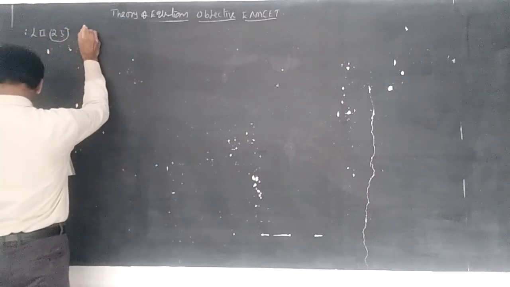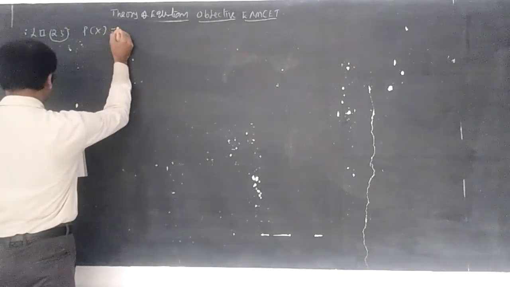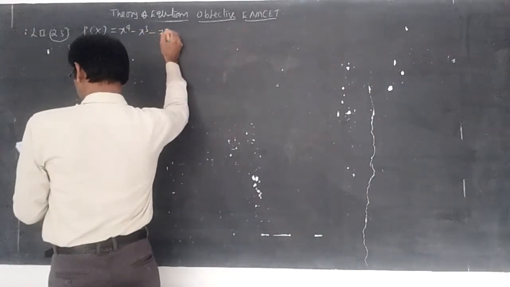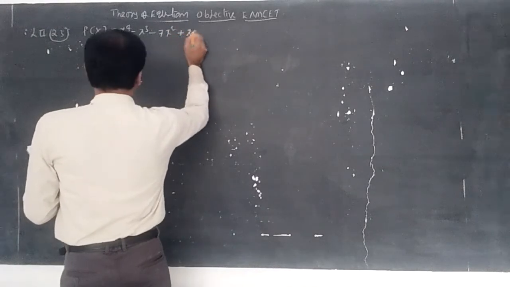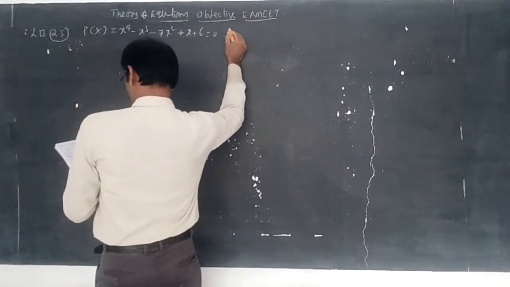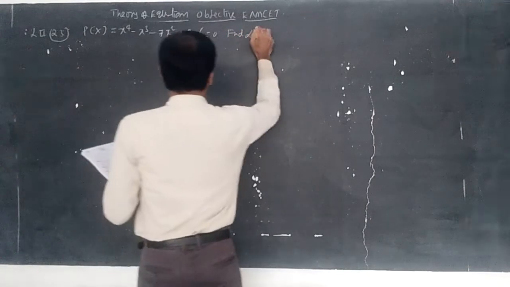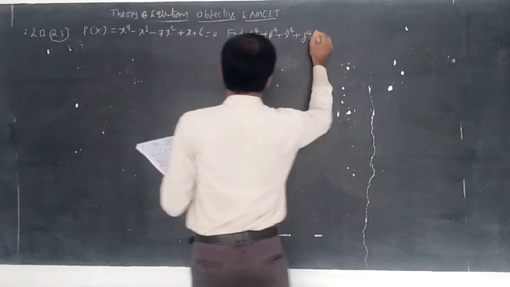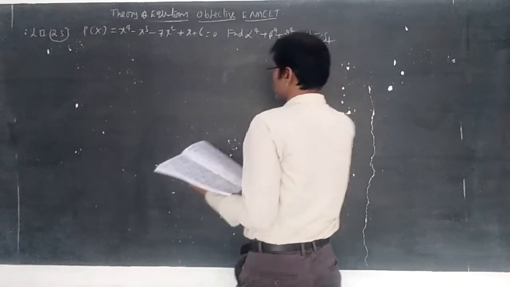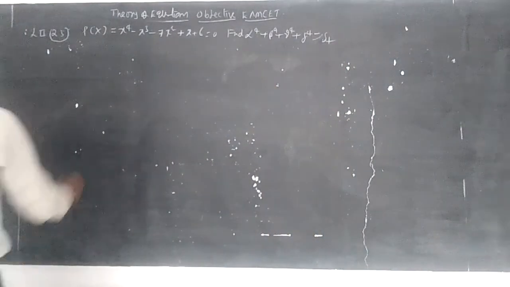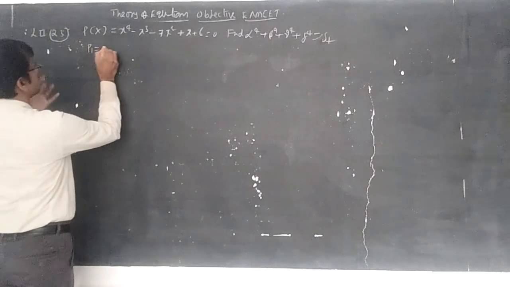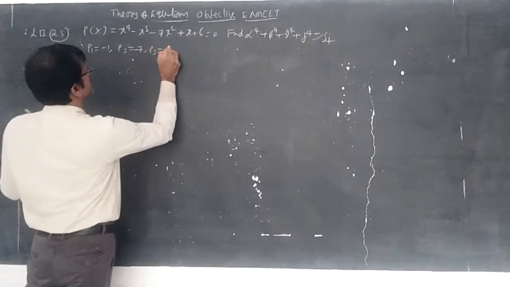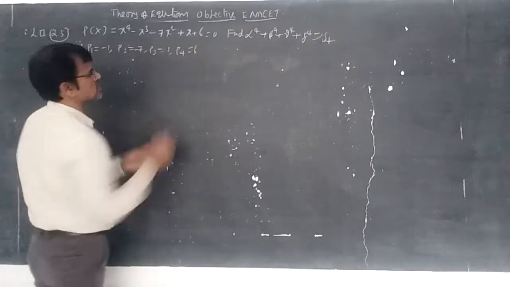If alpha, beta, gamma, delta are the roots of f of x equal to x power 4 minus x cube minus 7x square plus x plus 6 equal to 0, find alpha power 4 plus beta power 4 plus gamma power 4 plus delta power 4. That is S4 you should calculate. Here you can understand P1 is equal to minus 1, P2 is equal to minus 7, P3 equal to 1, P4 equal to 6.